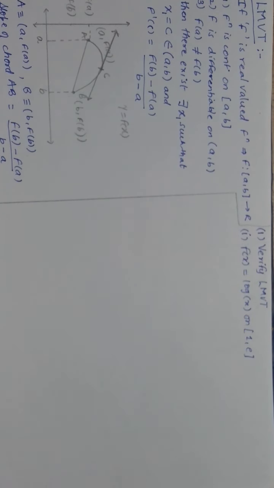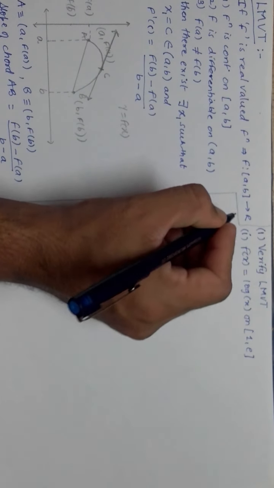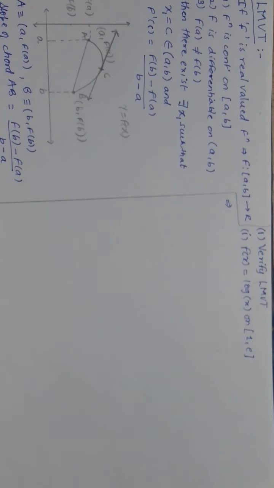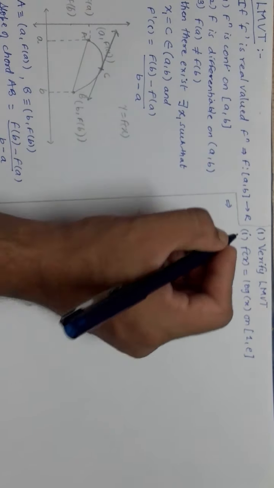But if you want to check it, what is the condition for continuity? The function f(x) will be continuous at a particular point if and only if the left hand limit exists, the right hand limit exists, and they are equal to the value of the function at that particular point. That is, the left hand limit must be equal to the right hand limit, which must be equal to f of that point. So the limit of x tending to a must be equal to f(a).